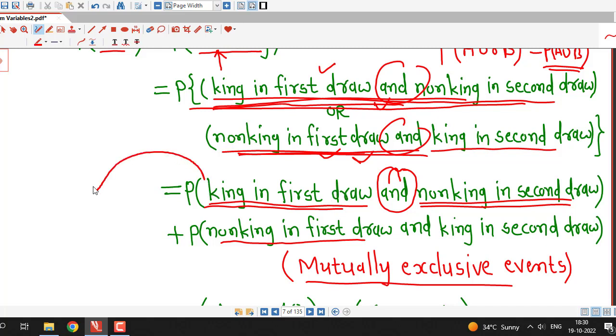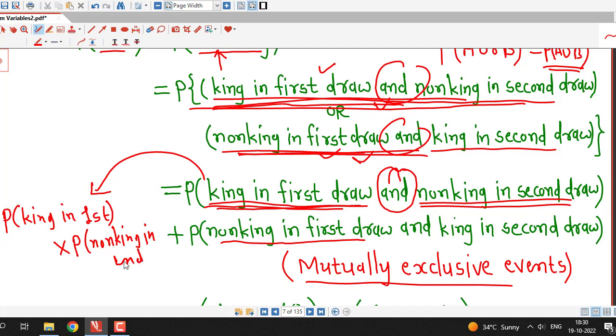So this is equal to the probability of king in first draw times the probability of non-king in second draw, because these 2 events are independent.